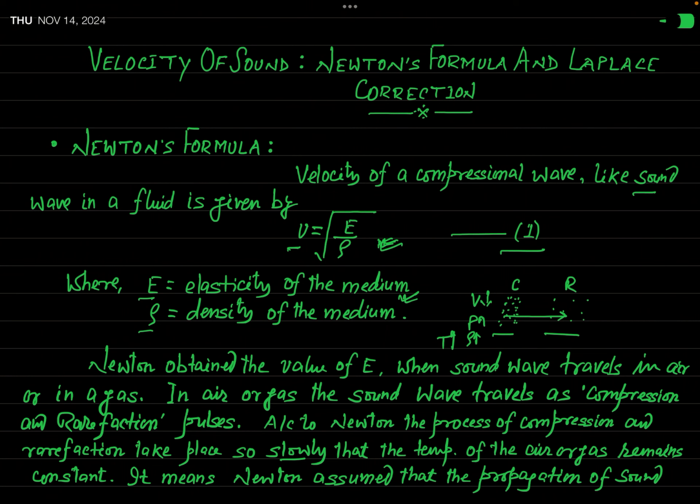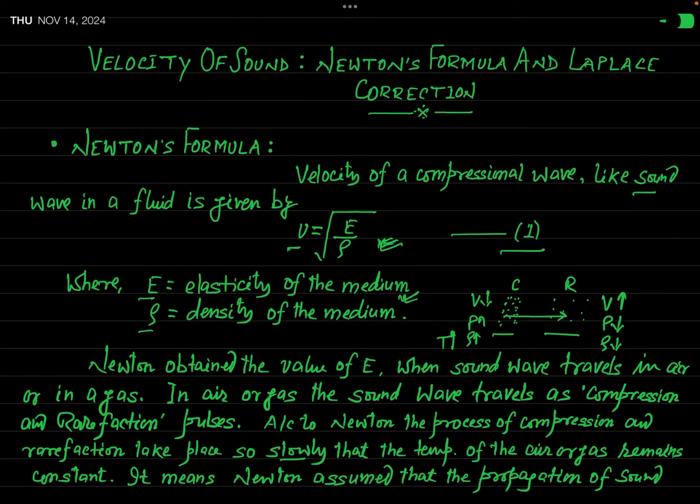In the region of rarefaction, volume increases, pressure decreases, and correspondingly density also decreases. So temperature tends to fall, but temperature will not fall. There is only a tendency of falling of temperature in the region of rarefaction, and a tendency of rising of temperature in the region of compression.